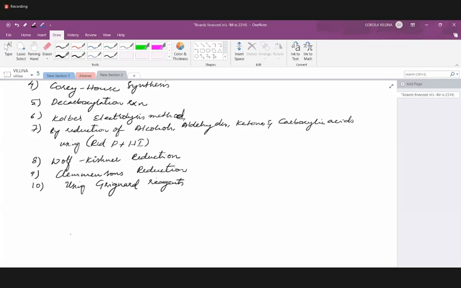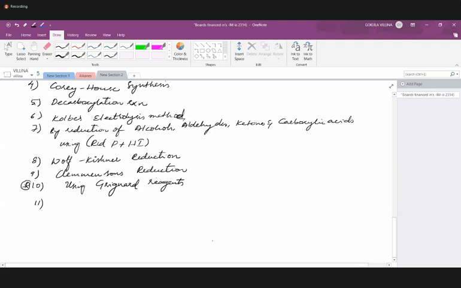Grignard reagents are very important for mains. They give different reagents, but on the arrow they won't mention what it is, so we have to recognize the mechanism and write the product. Using Grignard reagents is very important for mains and other competitive exams. Wurtz reaction, Kolbe's electrolysis, and decarboxylation are for boards. I'll mark them, but first let's just write down.